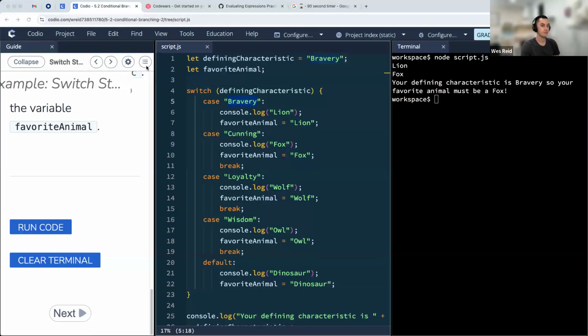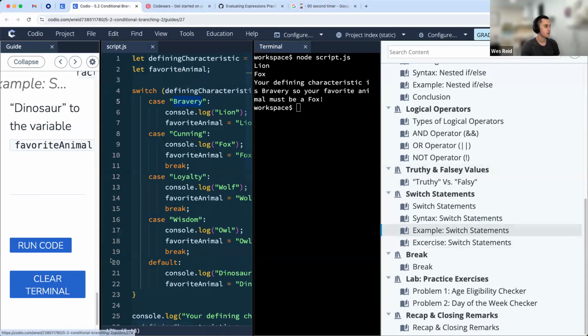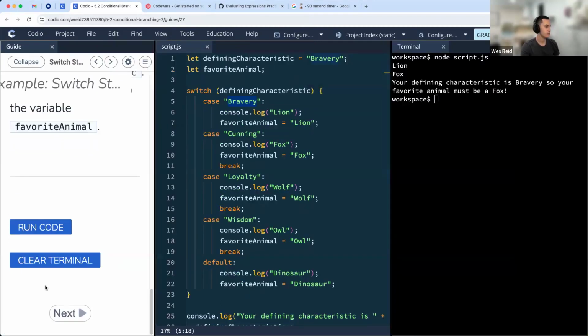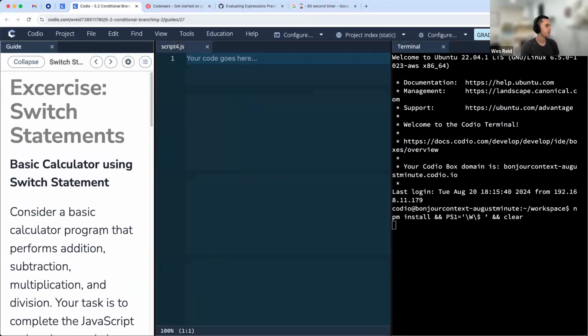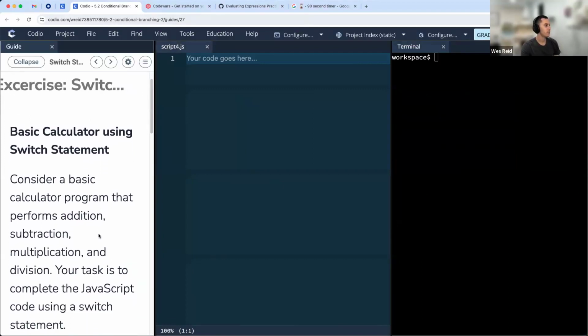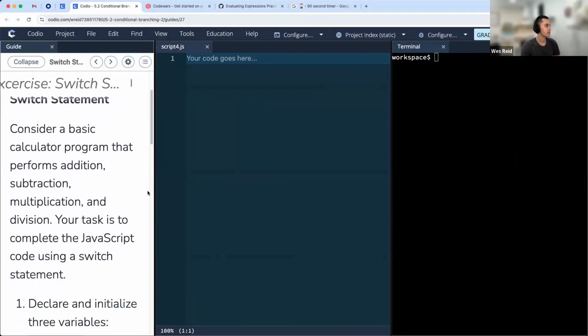So definitely kind of tricky, right? We have a few different ways now to help us make decisions within our code. So let's move over to an exercise. If you all have questions, you can continue writing them out. It's all good. All right, we're going to ask you all to build a basic calculator using a switch statement.